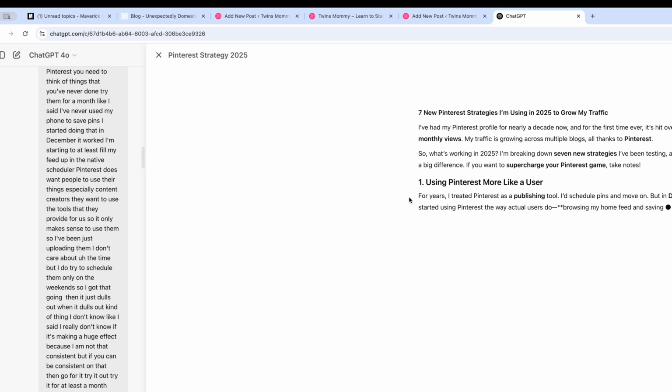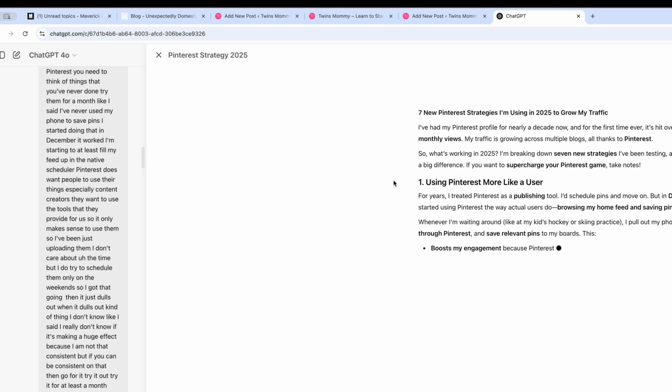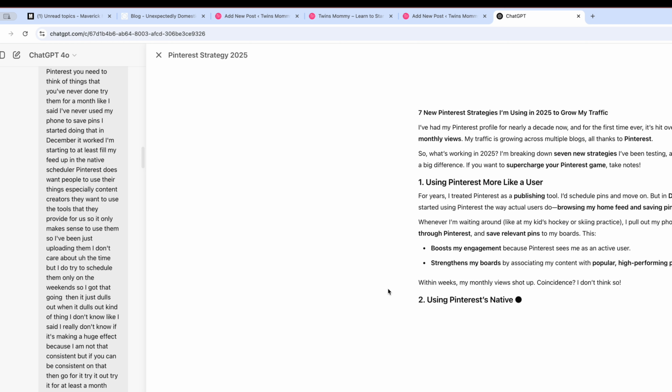So it's going to take its time and do this. What I like is that it is using my words. I can see that, and it's doing a good job. The introduction isn't as beefy as I would like it, but I would look at this and be like, okay, I can use this as a guideline to write the blog post. If it's not that content heavy, then I can add more content to it. I can add more ideas to it and all that.